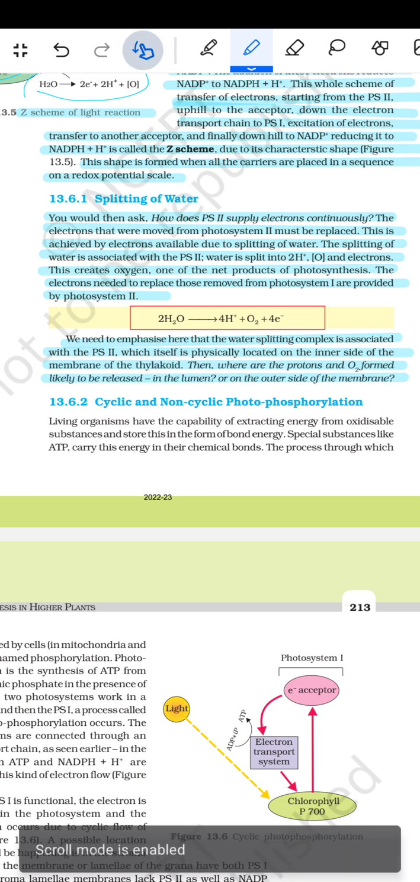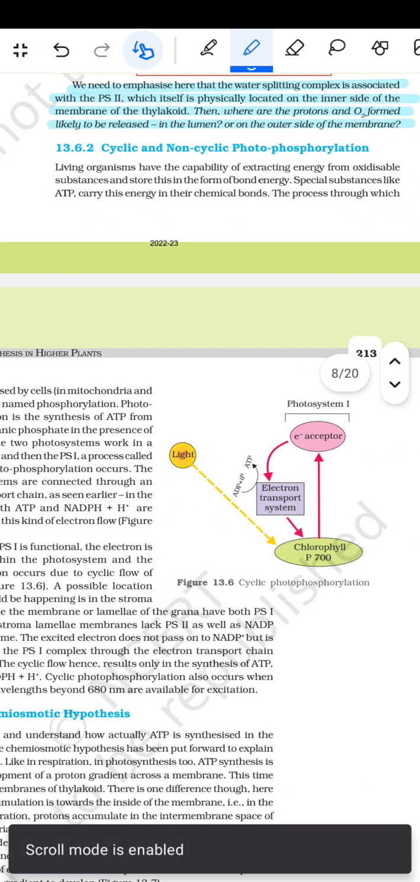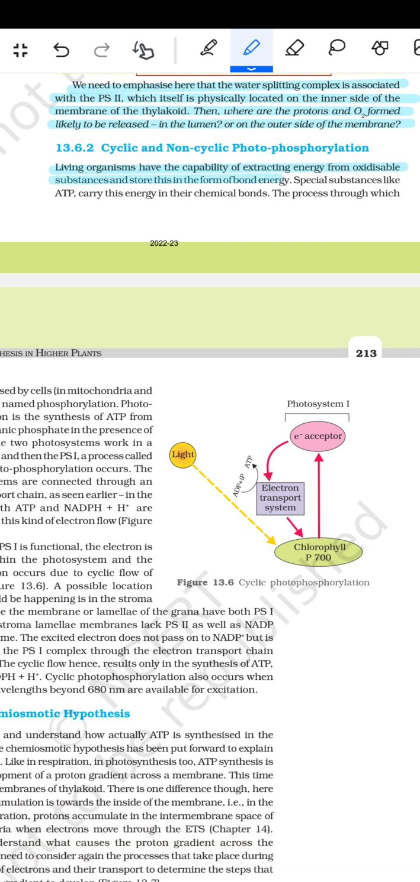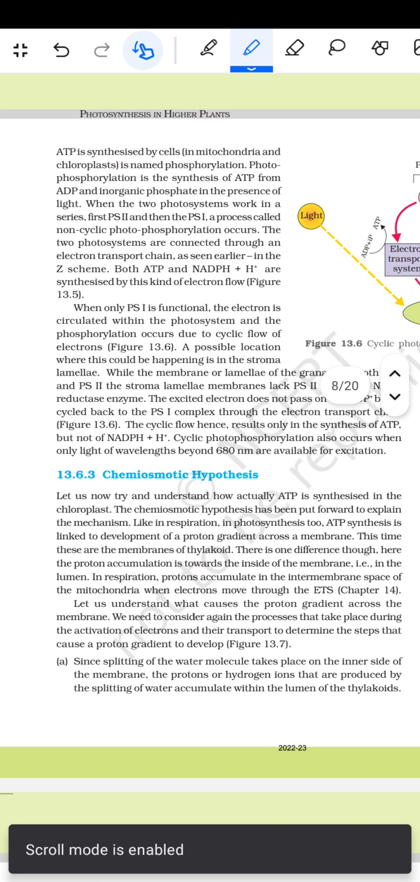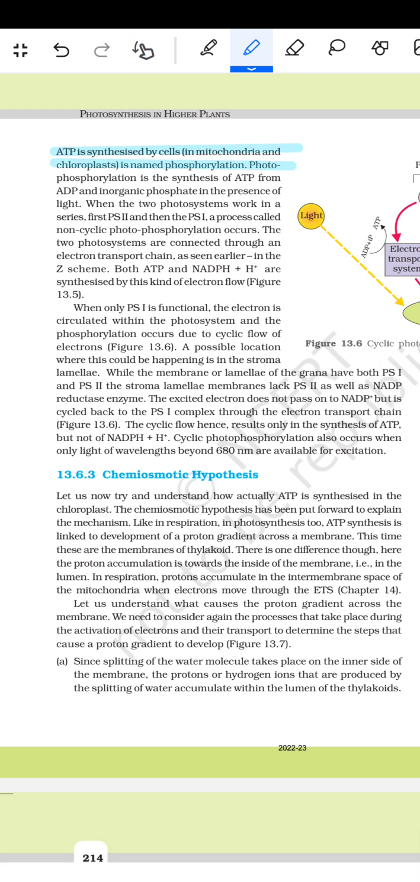Next comes cyclic and non-cyclic photophosphorylation. Living organisms have the capability of extracting energy from oxidizable substances and storing this in the form of bond energy. Special substances like ATP carry this energy in their chemical bonds. The process through which ATP is synthesized by the cells in the mitochondria and the chloroplast is named photophosphorylation.